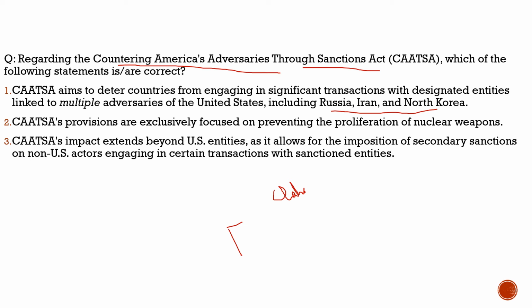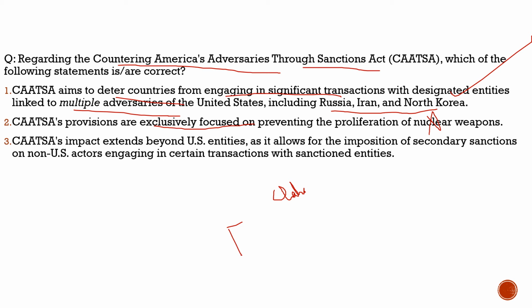Now let's try to solve the question and get more idea about the CAATSA Act. The question says, regarding the Countering America's Adversaries Through Sanctions Act, which of the following statements are correct? First statement, CAATSA aims to deter countries from engaging in significant transactions with designated entities linked to multiple adversaries of the US, including Russia, Iran, and North Korea. 100% correct. Second statement, CAATSA provisions are exclusively focused on preventing the proliferation of nuclear weapons. Totally incorrect. It does not deal only with nuclear weapons, but has broader things associated with it.